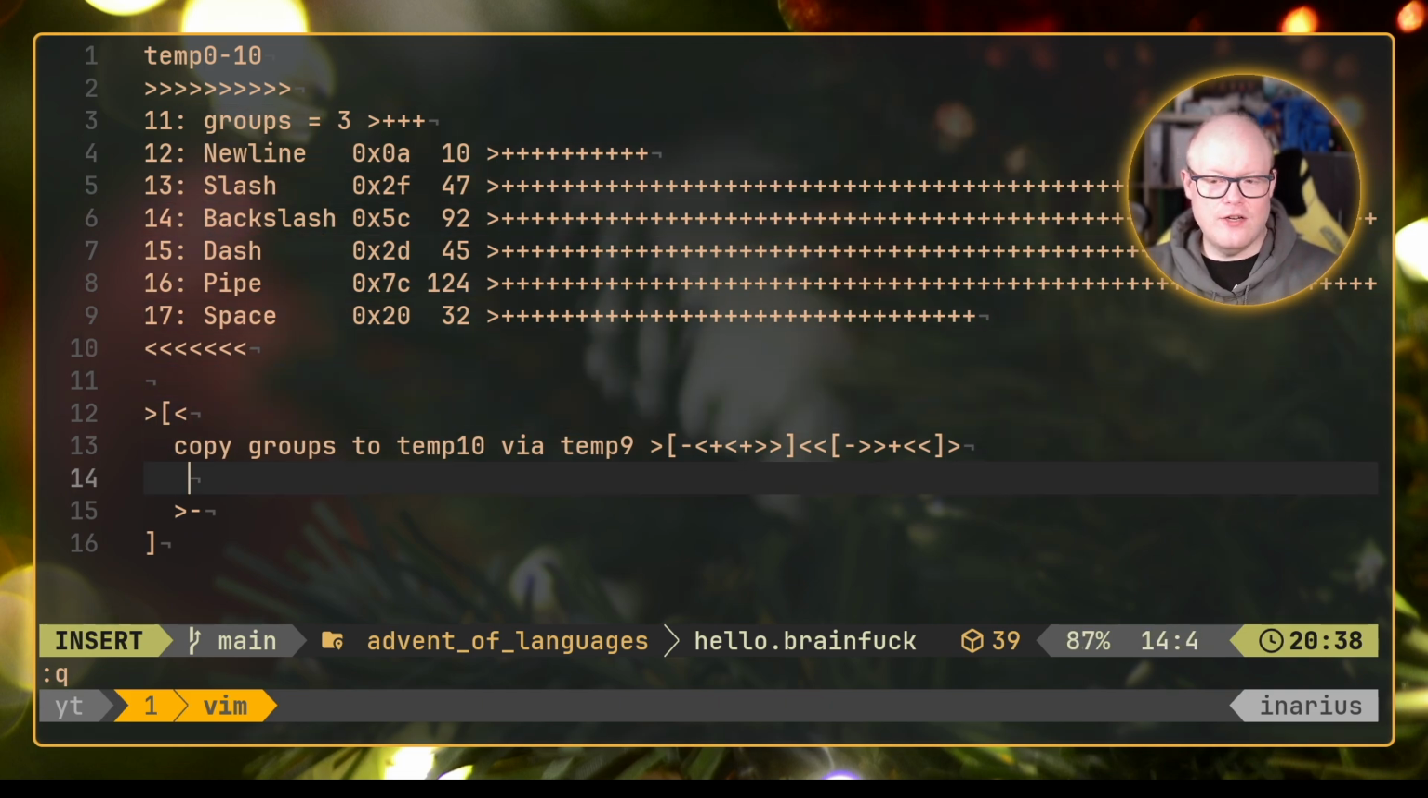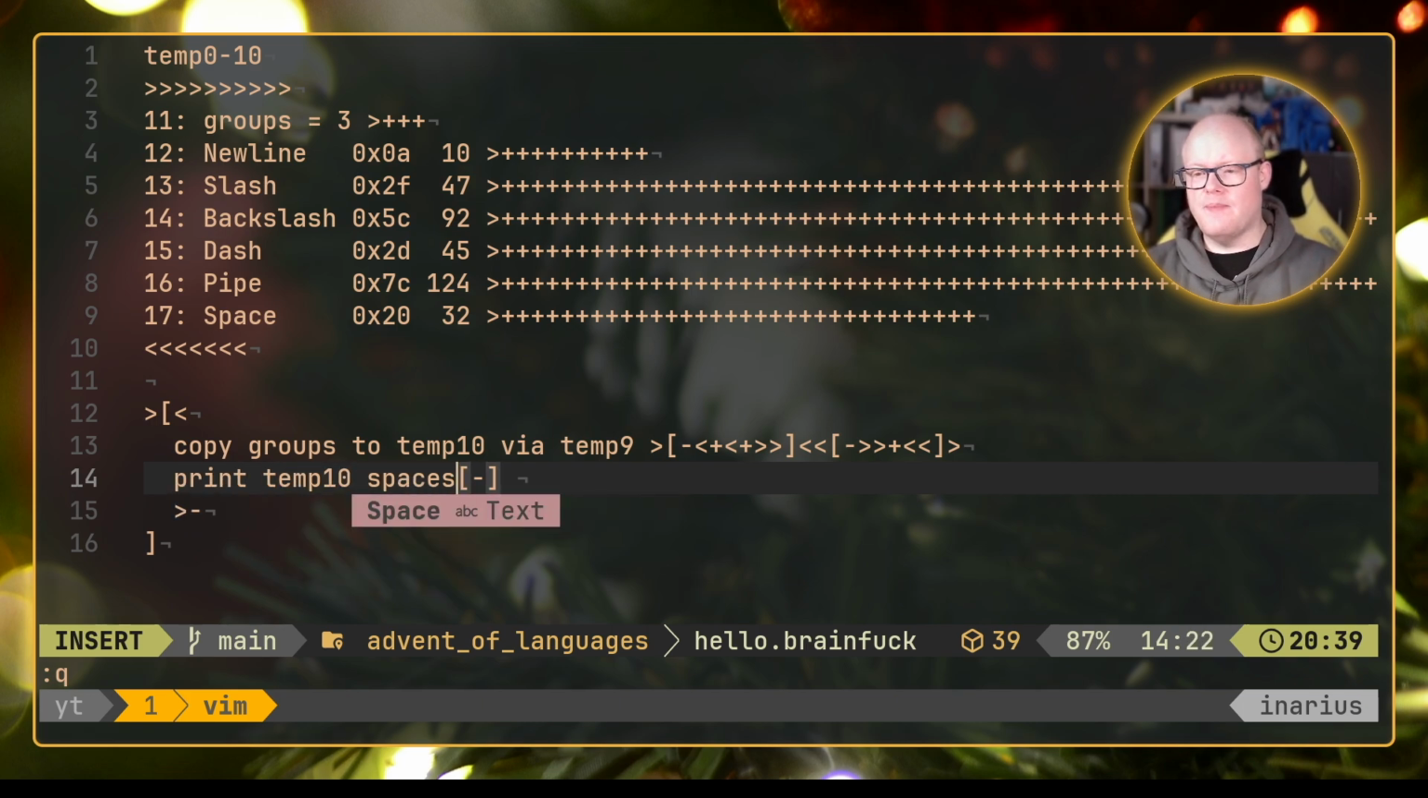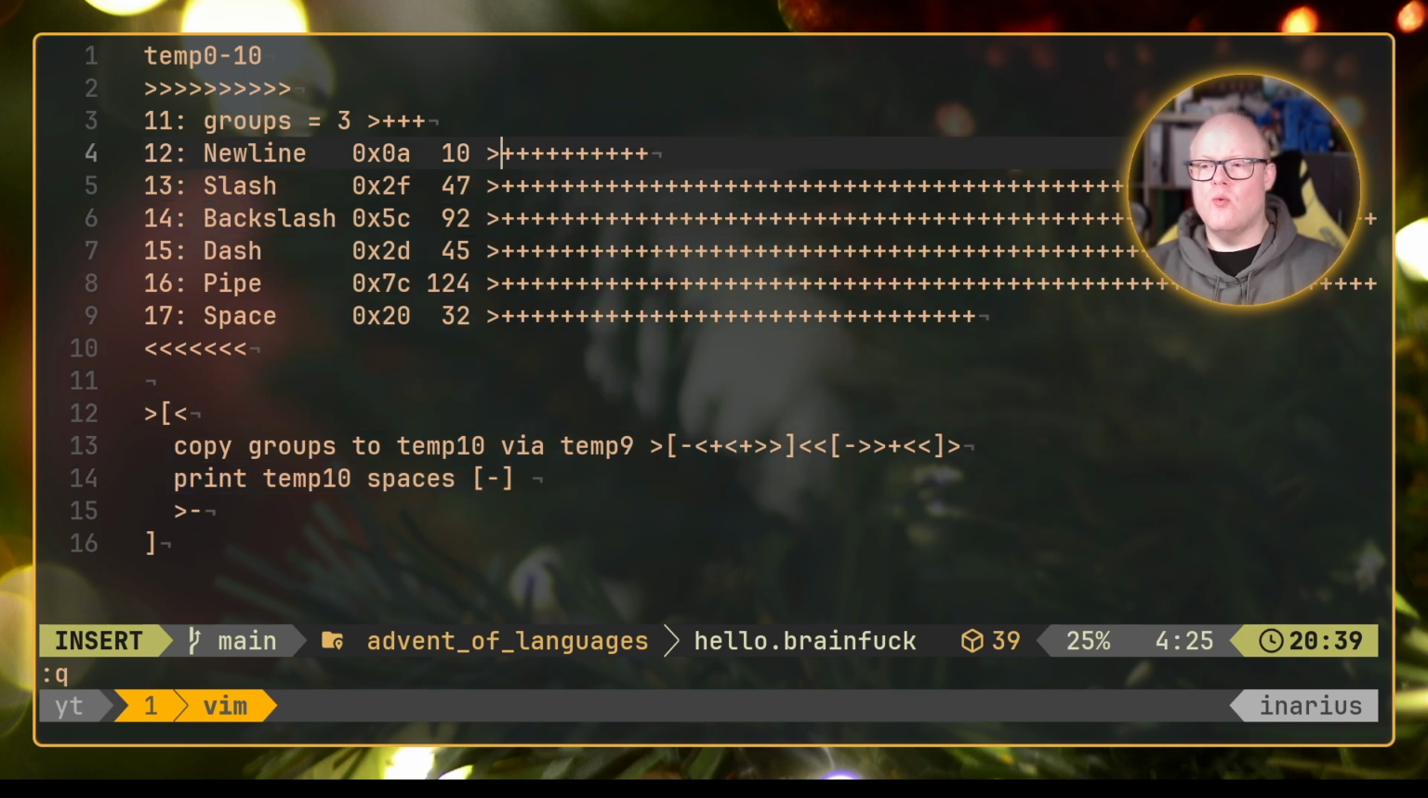So now that we have copied this value over, we are going to use it to output spaces. We want to output the amount of spaces that we have now stored in our temp10 variable, where we actually are. So we do a loop where we decrement temp10. Print temp10 spaces, something like that. So we decrement temp10 and then implement the space printing here, which would mean we need from